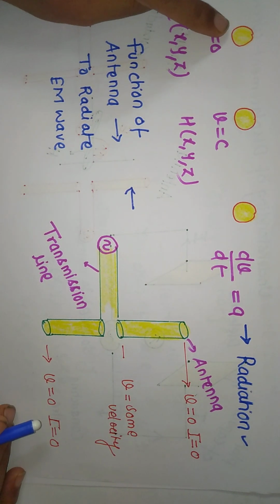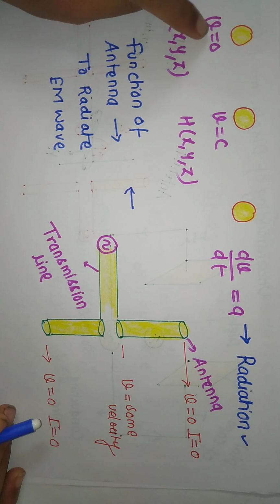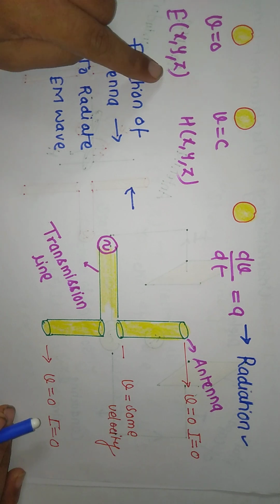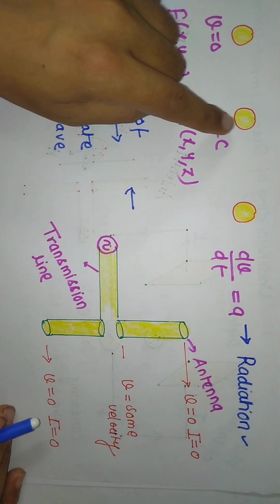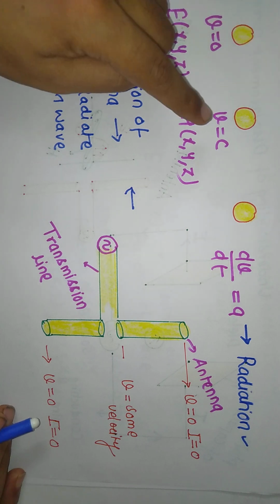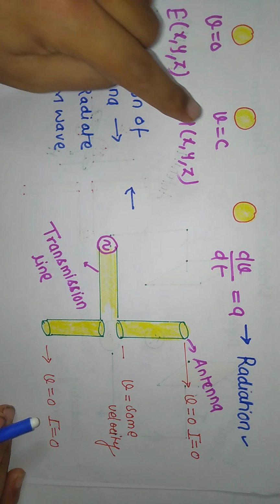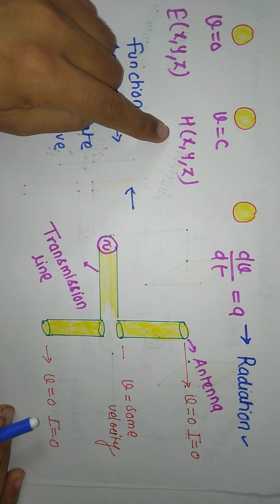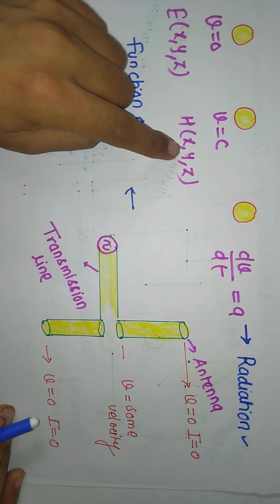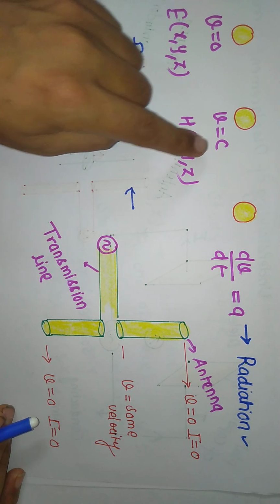Okay, now so far we have seen the two situations. If velocity of the charged particle is 0, then we say it's a static charge. Static charge produces a static electric field. If velocity of the charged particle is constant, then it will produce current, and because of that current, a magnetic field will be produced. That magnetic field is a static magnetic field, but remember that velocity of the charged particle is constant.